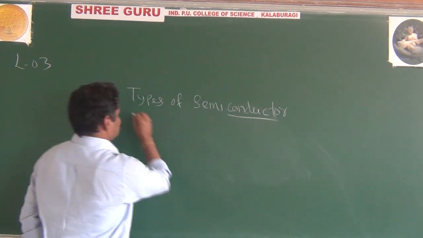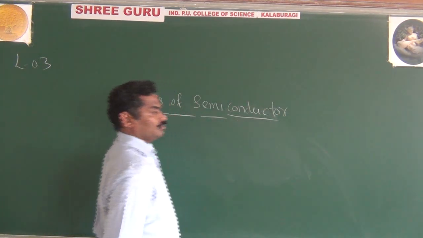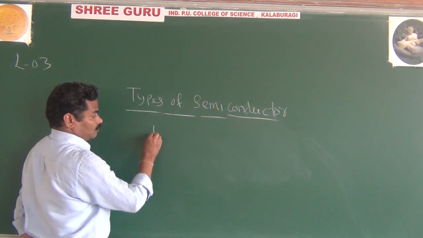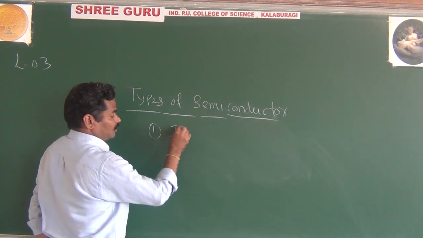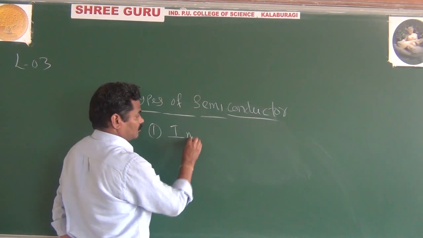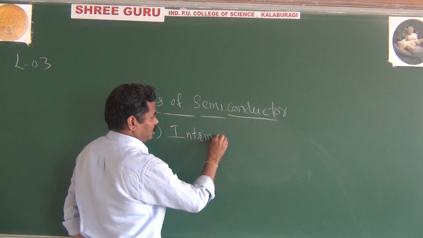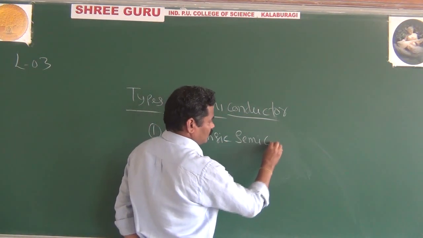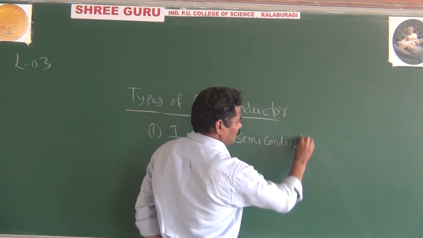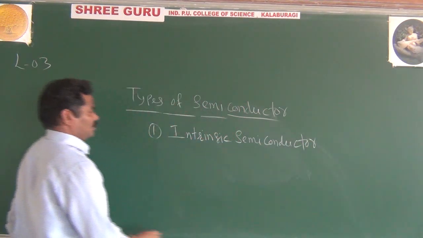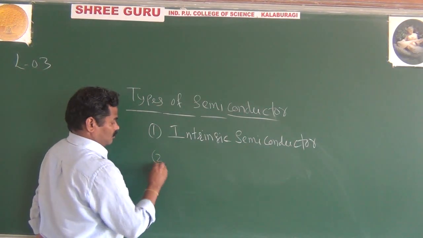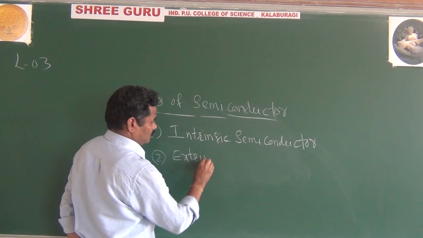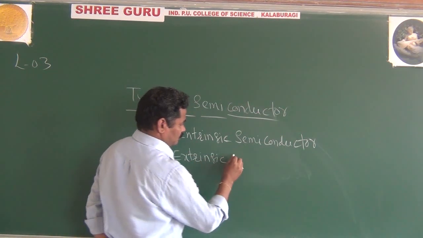As I said in yesterday's class, you can broadly classify semiconductors into two types. One is called intrinsic semiconductor, and another is called extrinsic semiconductor.